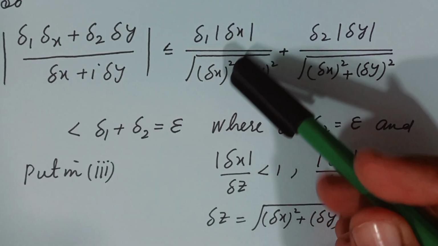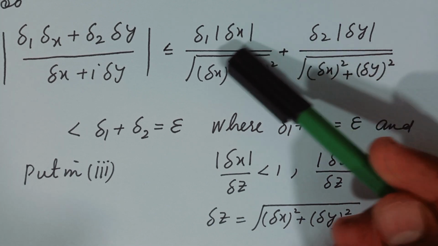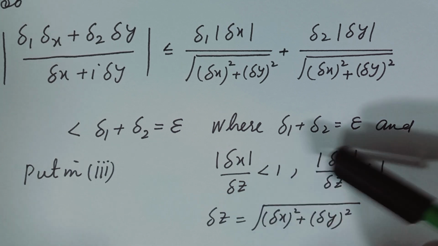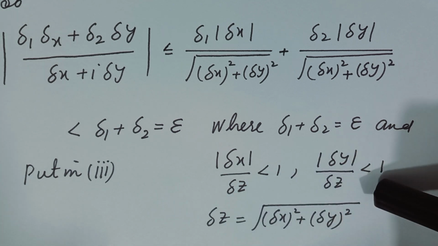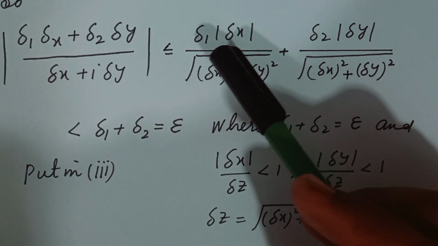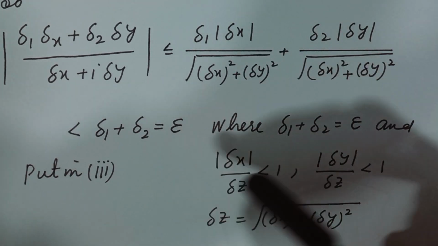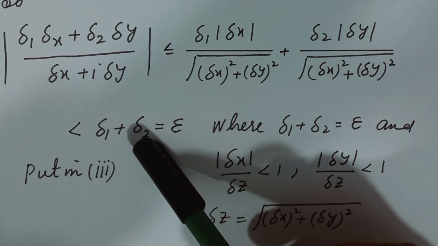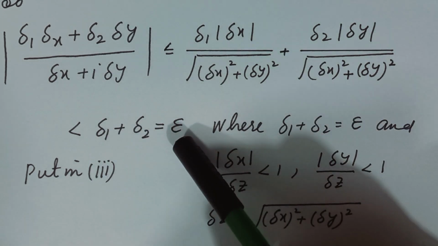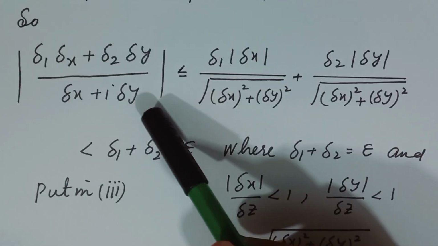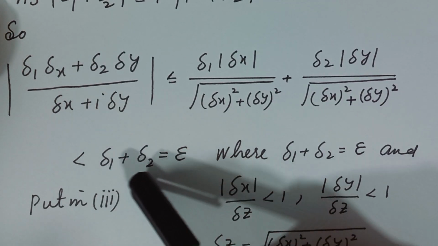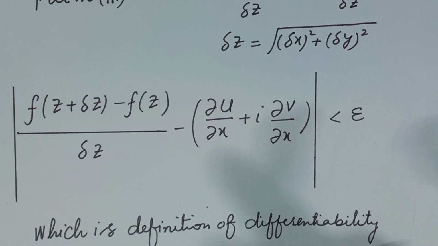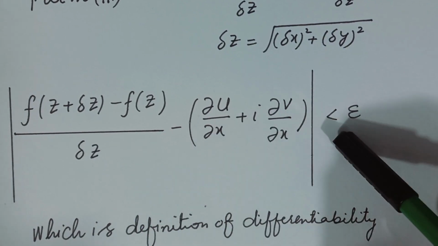So here this expression, modulus of delta x over modulus of delta z, is less than 1, and similarly delta y over delta z is always less than 1. And when we multiply delta 1 and delta 2 by numbers which are less than 1, this expression will become only delta 1 plus delta 2. Say this sum equal to epsilon. Putting the value of this expression, which is less than epsilon, in 3, we have this is less than epsilon.